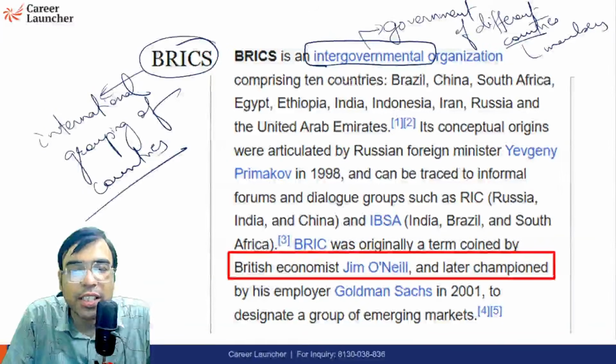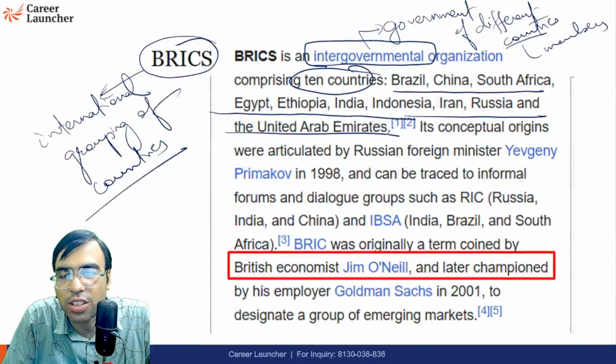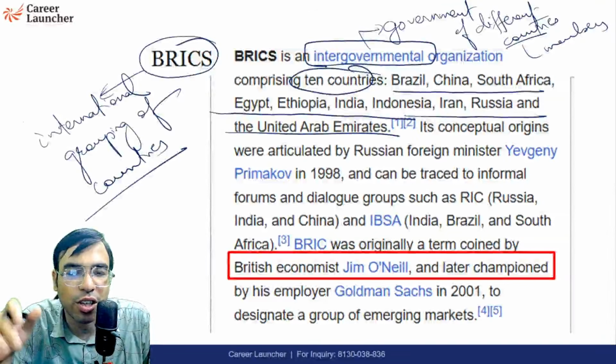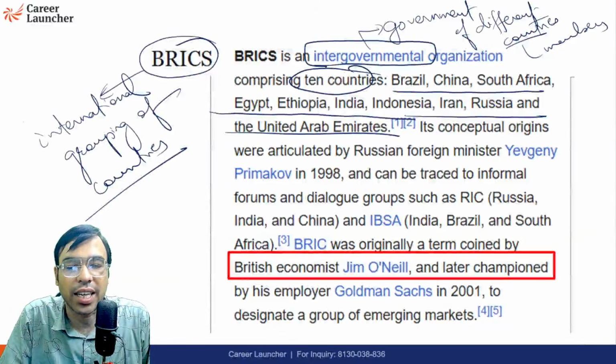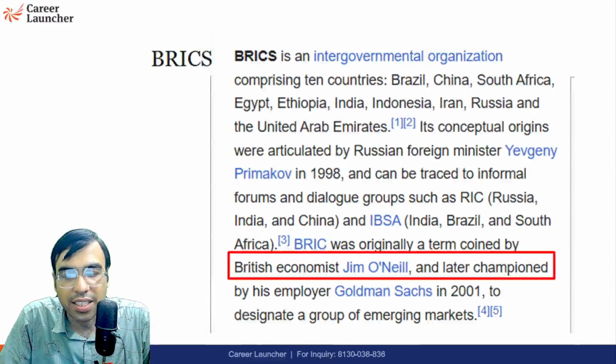So right now it comprises 10 countries. These are Brazil, Russia, India, China, South Africa, Egypt, Ethiopia, Indonesia, Iran, and UAE. So these are 10 countries. We will keep on discussing since the beginning, that initially we had 4 countries, then 5 countries, then gradually it became a total of 10 countries. So first of all, let us go back to the history of it.